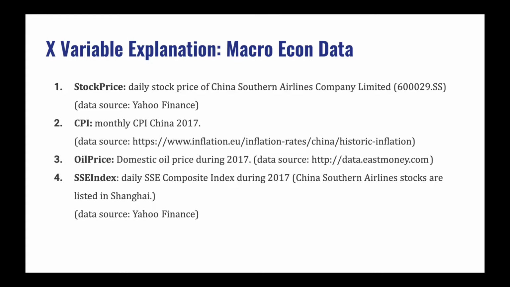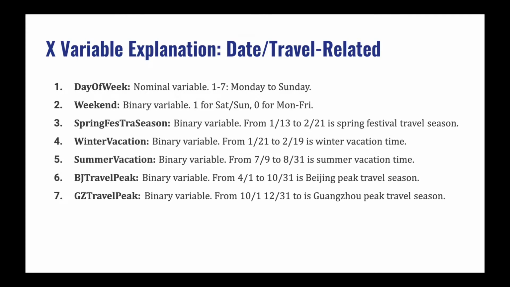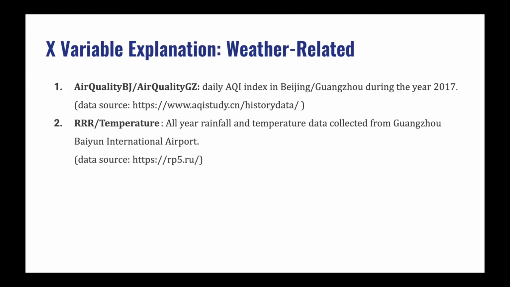We have chosen a number of X variables from multiple dimensions. The first dimension is microecon data, which includes stock price, CPI, oil price, and SSE index. The second dimension is date of travel related, which includes day of the week, whether it's weekend, whether it's summer vacation or winter vacation, or whether it's a travel peak in either cities. The last dimension is weather-related variables, which includes air quality of both cities and also RR, which is rainfall, and also temperature of Guangzhou Airport.